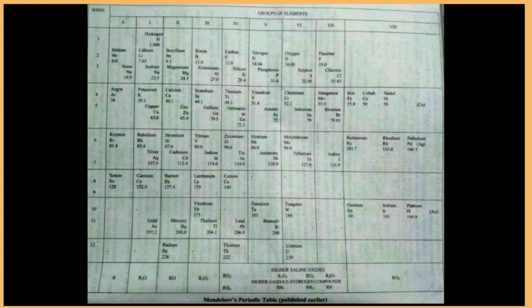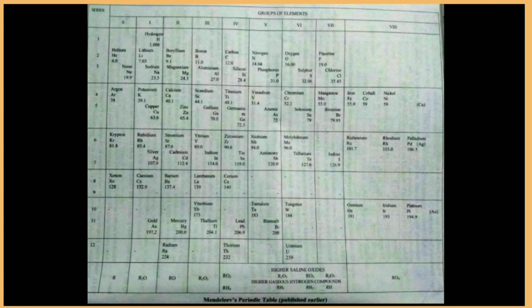Mendeleev's periodic law states that the physical and chemical properties of elements are the periodic functions of their atomic weights. Mendeleev arranged the elements in a table consisting of vertical columns or groups and horizontal rows or periods. The elements with similar properties were arranged in the same group.